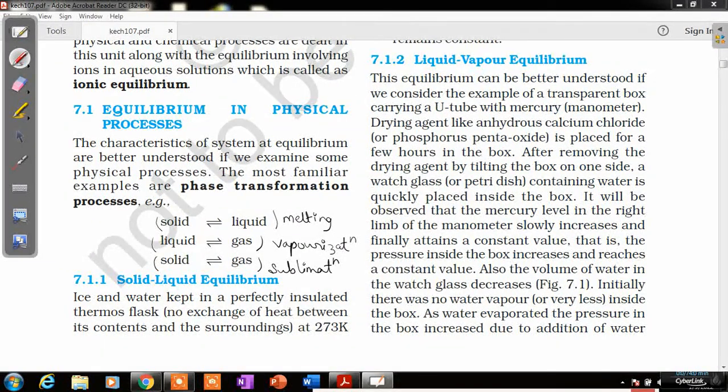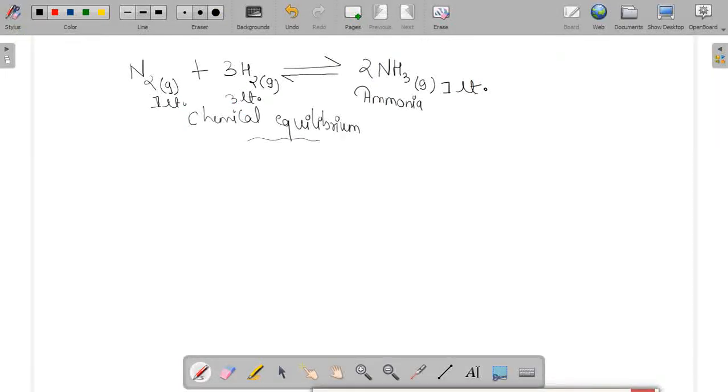So let's take the first, that is the solid to liquid condition. Let us take an example where ice, that is H2O in solid state, is taken in a thermos flask. What happens in the thermos flask?